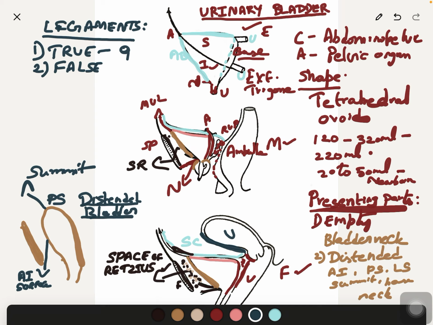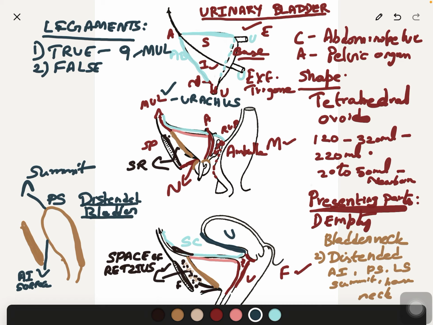True ligaments. The one developmental is the median umbilical ligament, which extends, as we have seen already, from the apex of the urinary bladder to the umbilicus. It is the remnant of the urachus, developed from the allantois.